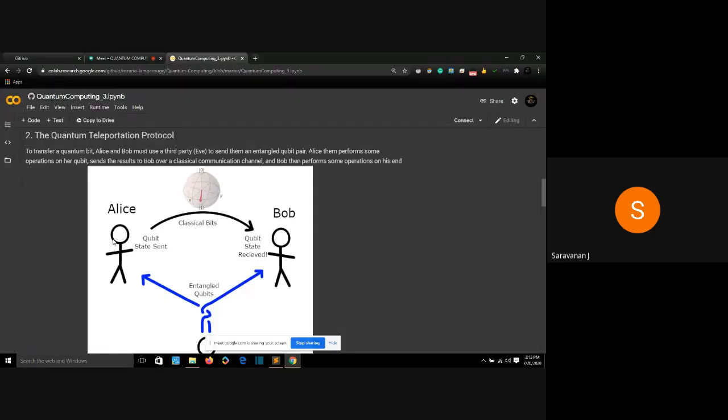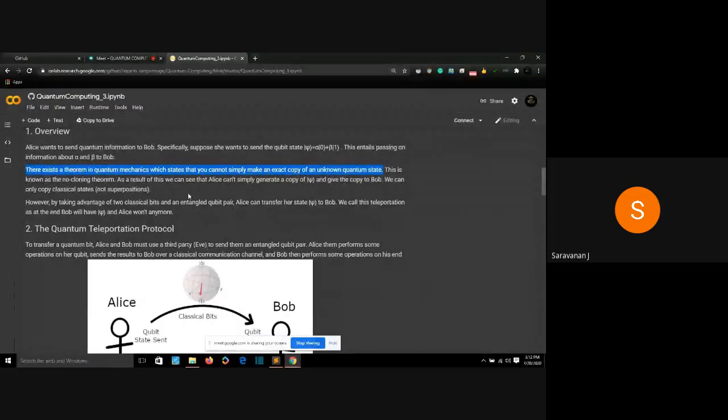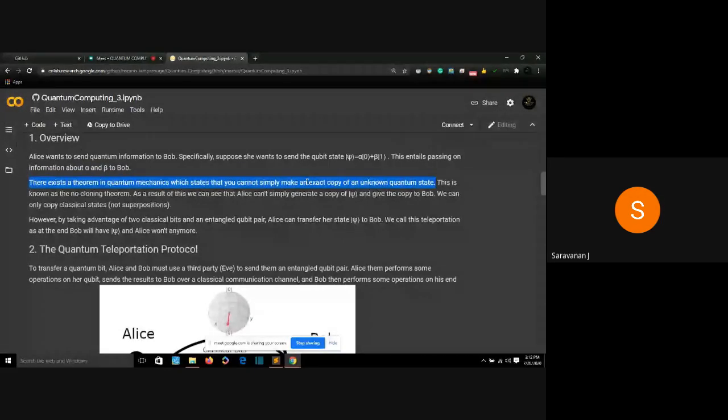I cannot copy it, but I can transfer it. You can never copy the state of a qubit or any quantum information. That's why you're going to transfer it. There exists a theorem in quantum mechanics which states you can't make an exact copy of an unknown quantum state. This is known as the no cloning theorem, which states that you can't make a copy of a certain qubit.